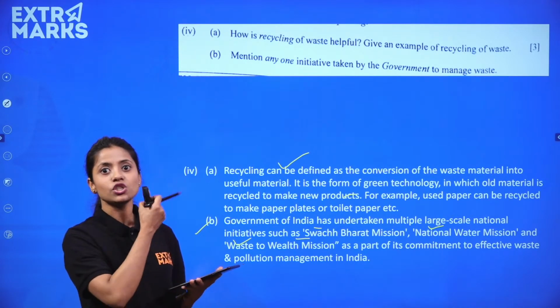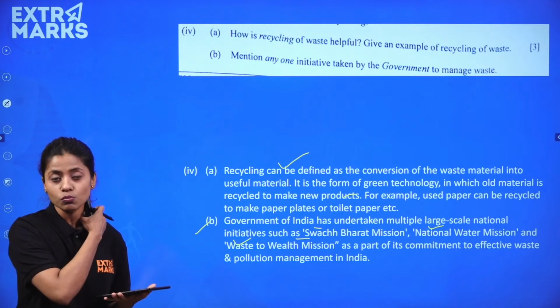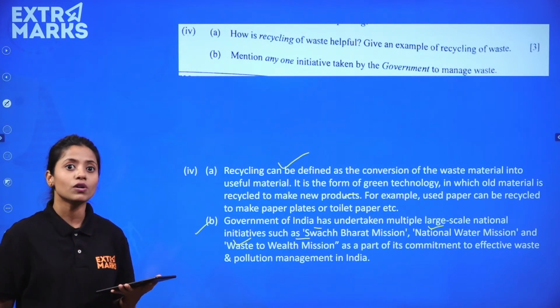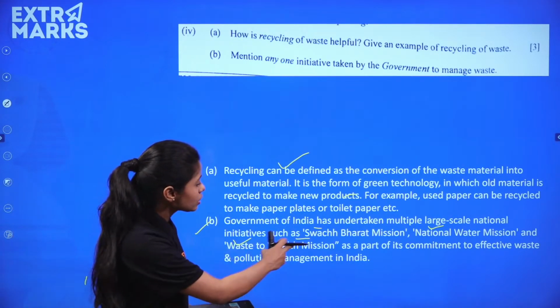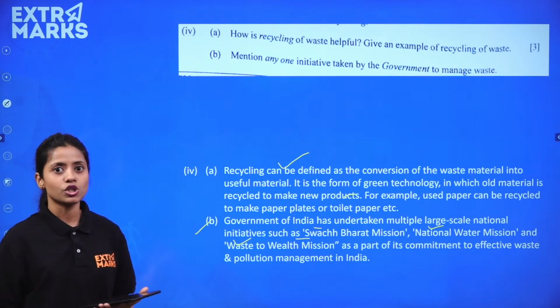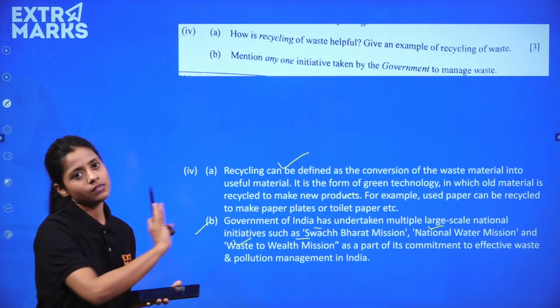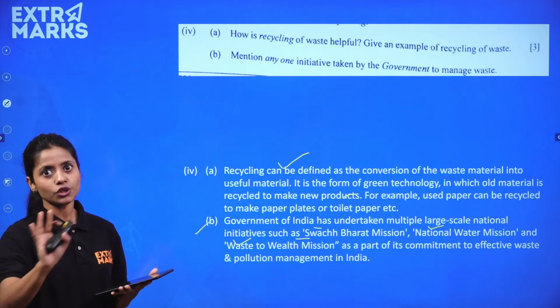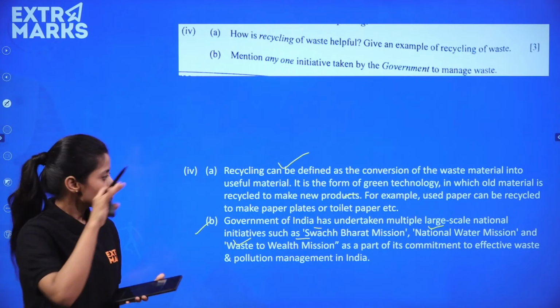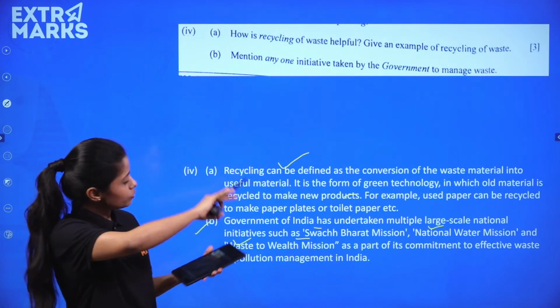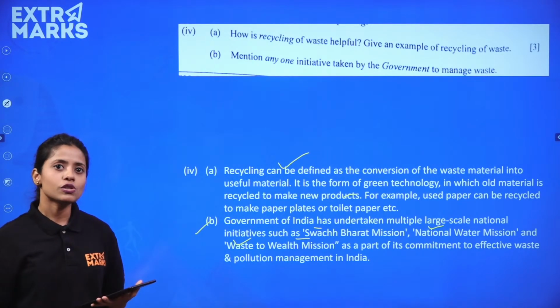So these were the initiatives which were taken. National Water Mission was also one of the initiatives to clean rivers and waters, right? Waste to Wealth Mission. All these were missions taken up by the government. Even if you have given one name, it is sufficient to give you marks, right? So you were supposed to balance the question this way.